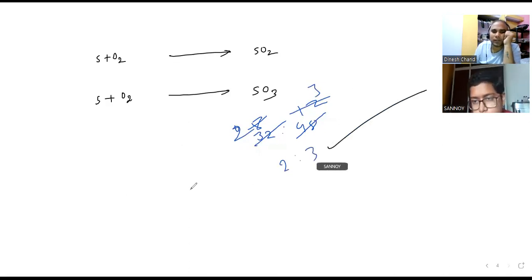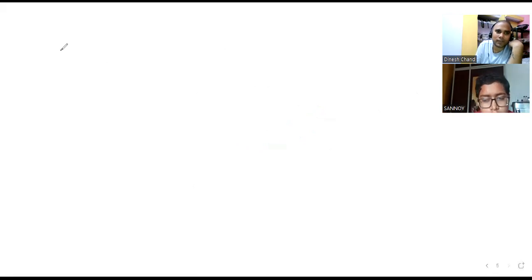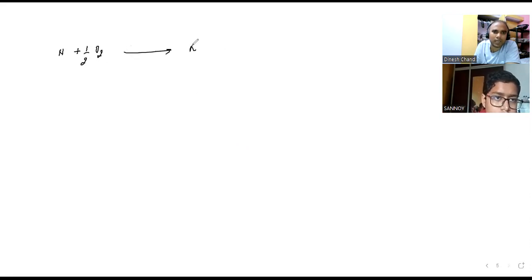Okay, very good. One more compound, the last one, let us see. Nitrogen also undergoes the law of multiple proportion. It combined with oxygen, and formed NO. Many examples you will find.